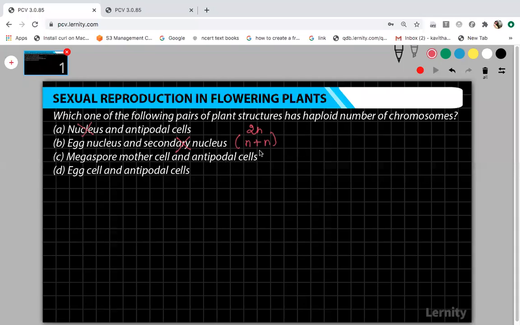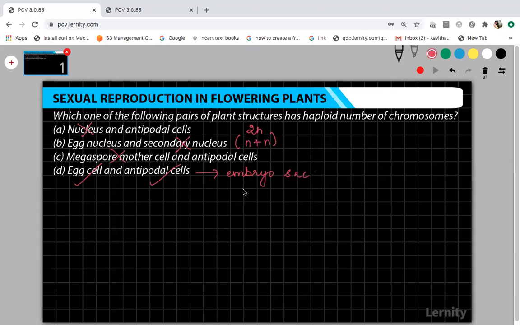And third one, antipodal cells are haploid. Megaspore mother cells are not haploid. They are diploid structures. So first 3 options are wrong. Egg cell is haploid. Antipodal cell is also haploid. These egg cells and antipodal cells, they will be present in which structure? They both are present in the embryo sac.